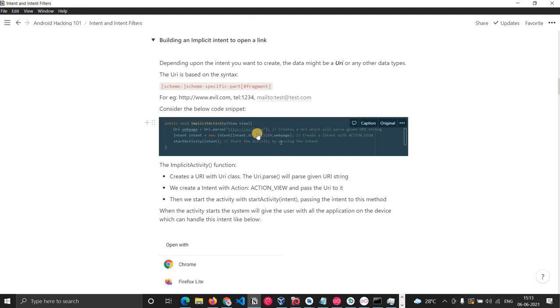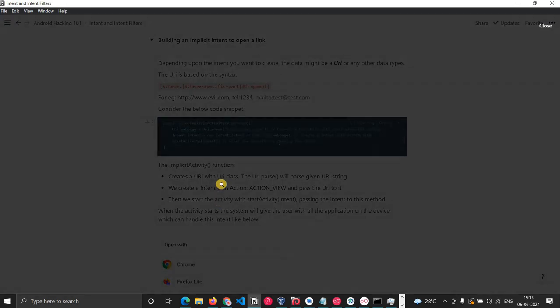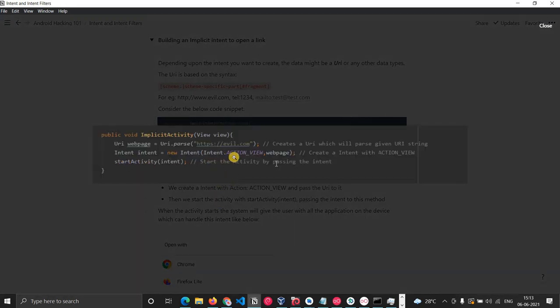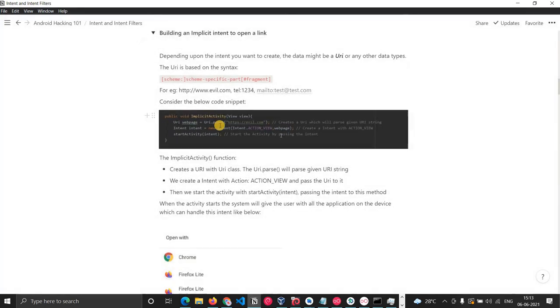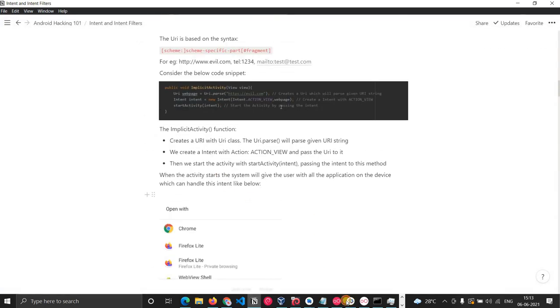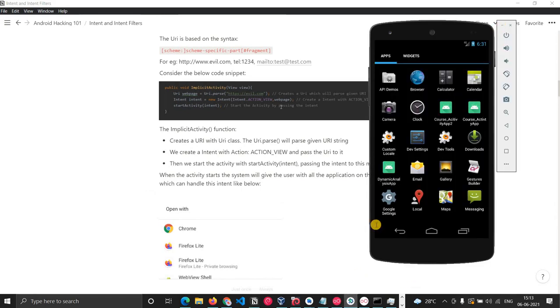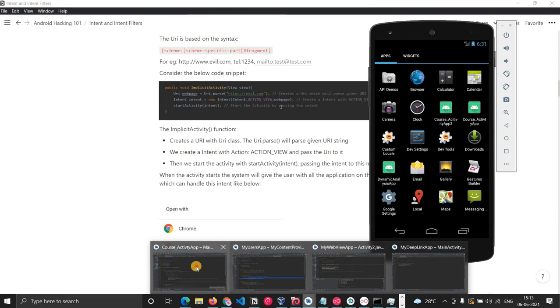I'll just zoom in. Then I'm passing the action view to that URI, and then I'm starting the activity. I'll show you how this works. I have two applications, so let me open those. Okay.